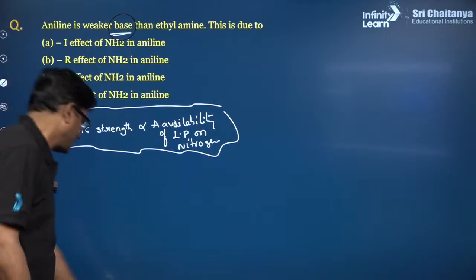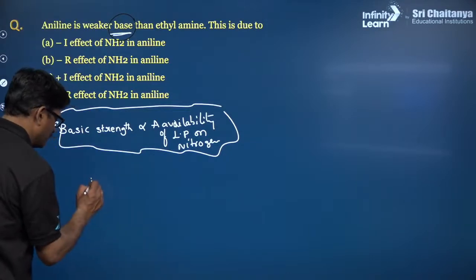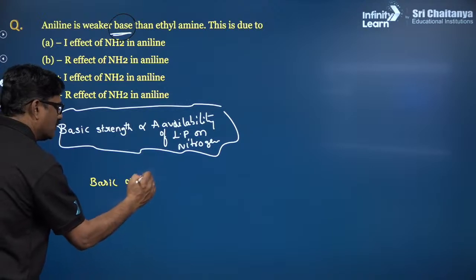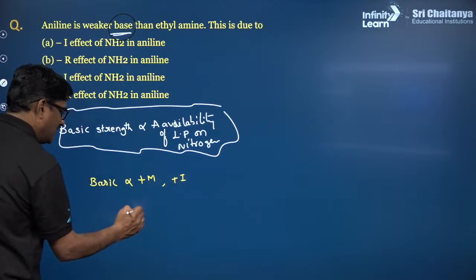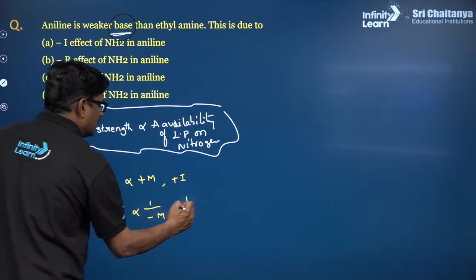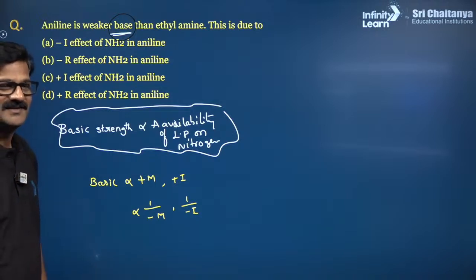Now, let's talk about it in other ways, we can say basic nature is directly proportional to positive mesomeric effect, positive inductive effect. Inversely proportional to negative mesomeric effect, negative inductive effect. Right?